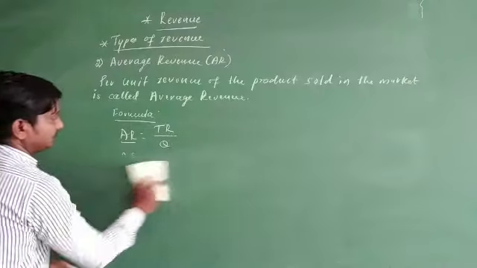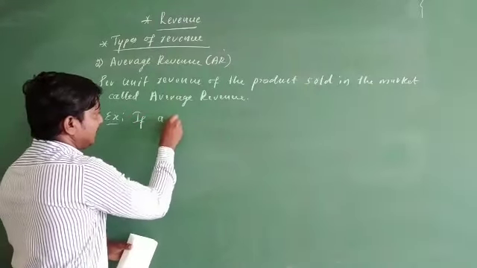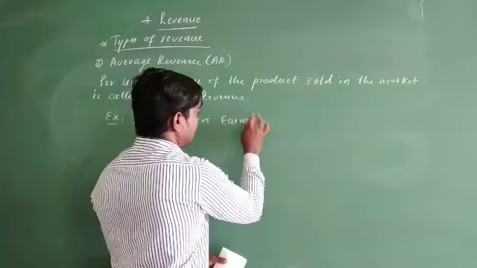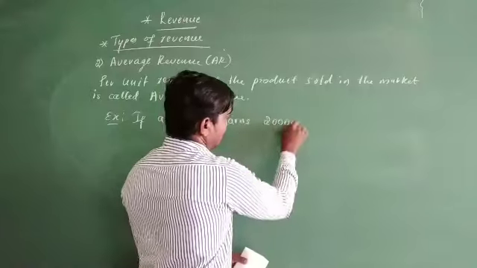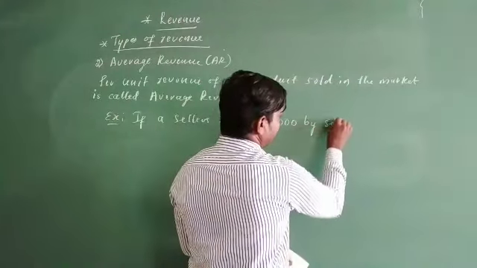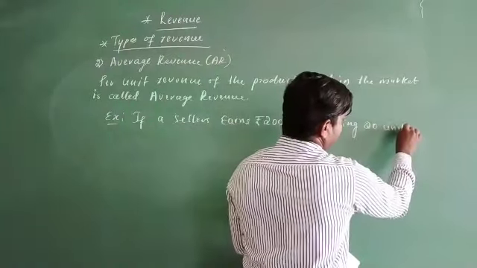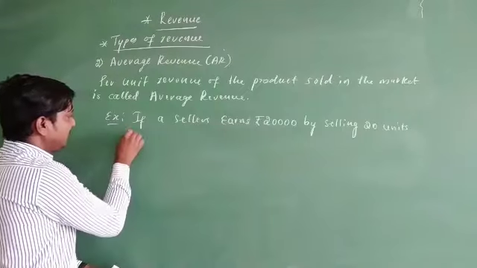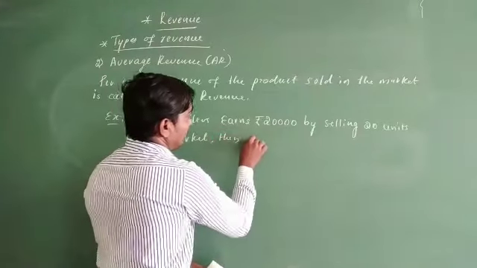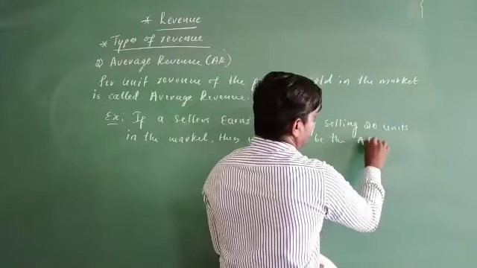Well, let us take an example. If a seller earns 20,000 rupees by selling 20 units in the market, then what will be the AR?